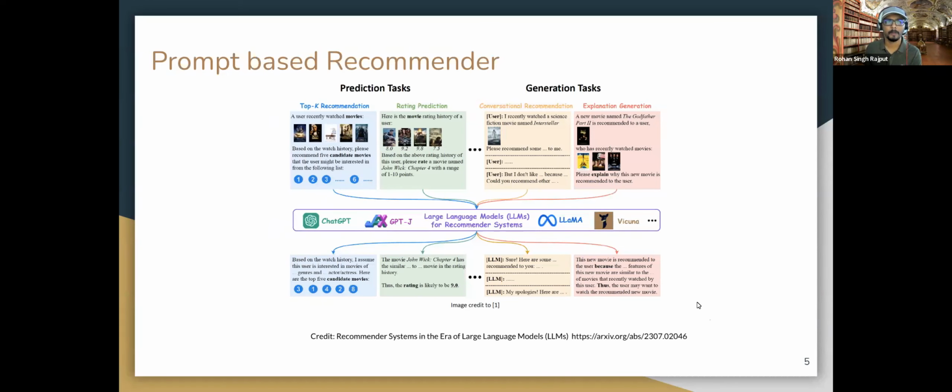Now, what is prompt-based recommendation system? As we already know what is an LLM system and what is a recommendation system, there is a new field emerging today. It's called LLM-based recommendation system. A vast amount of recommendation systems work on some sort of sequential data. For example, whenever you watch a movie on Netflix, there is some kind of temporal order you follow.